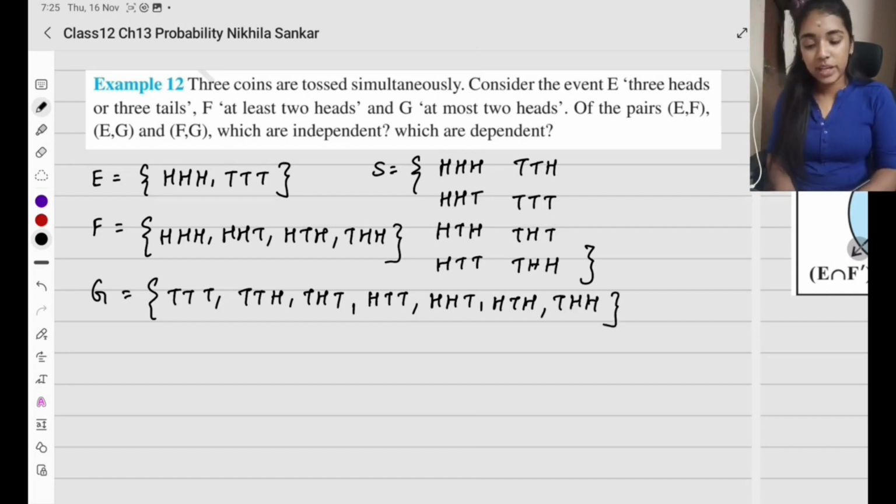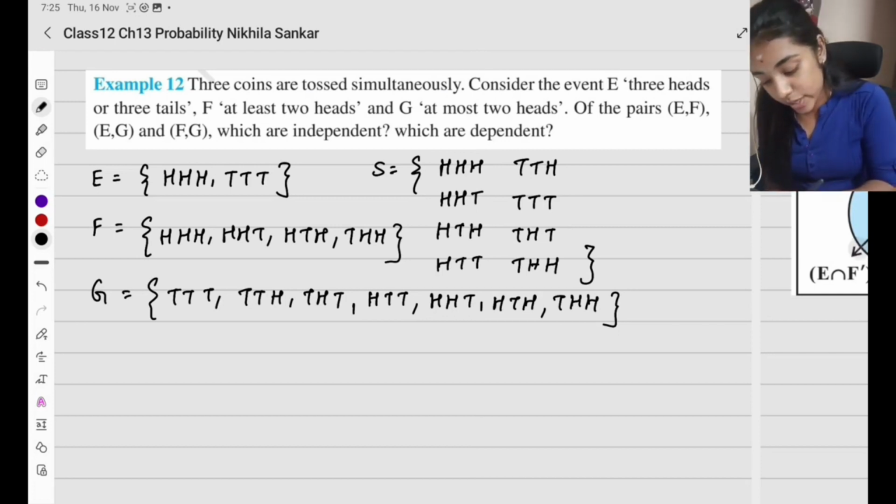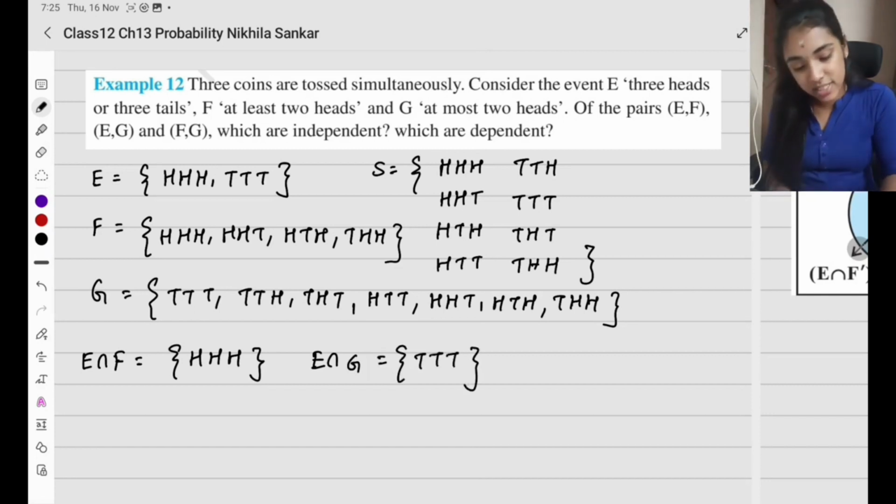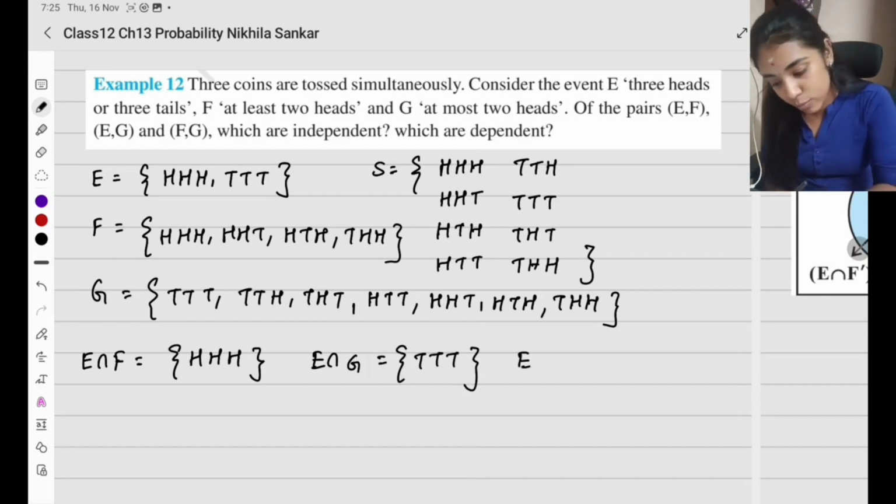Okay? Now, we need to see which ones are independent and which ones are dependent. So first of all, let's write the intersections first. E intersection F is going to be what? HHH. That's the only intersection. E intersection G, what are all the intersections? I only have TTT. So this is the intersection. E is done.